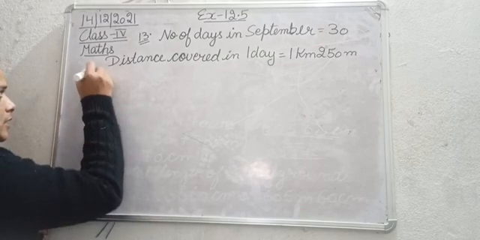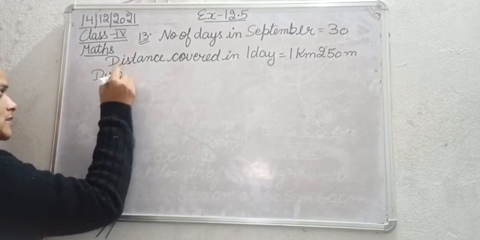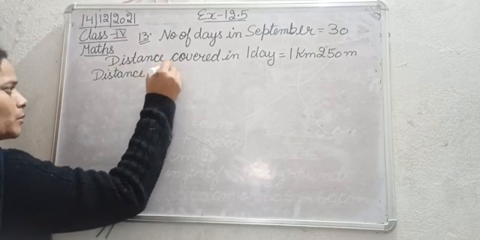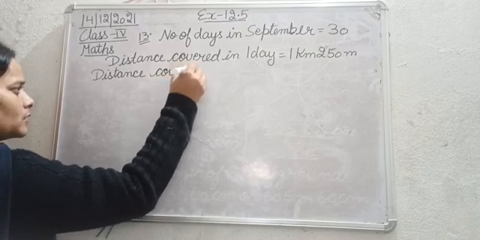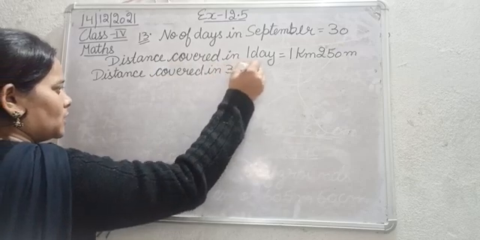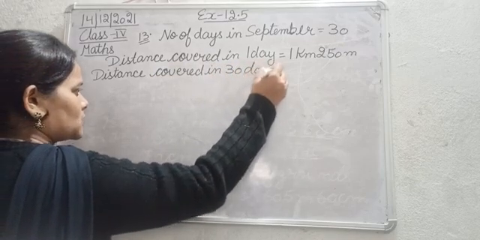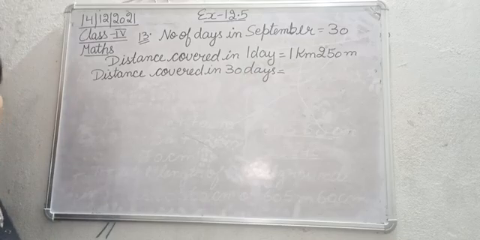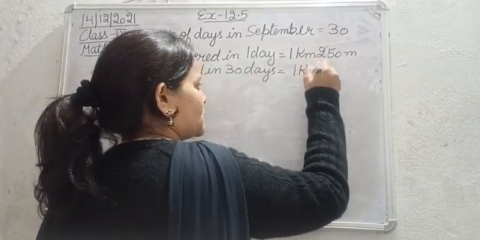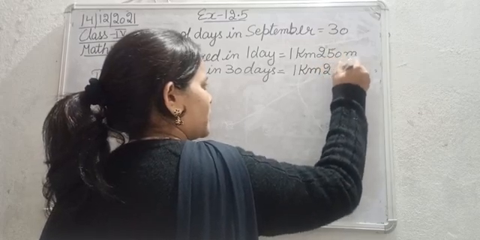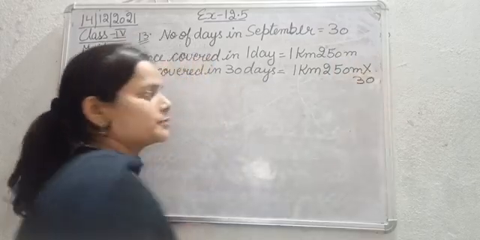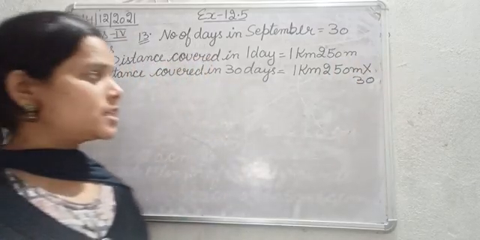Next is distance covered in 30 days. We need to find out the distance he covered in 30 days. So for that we will multiply 1 kilometer 250 meter with 30. One is kilometer, another is meter.